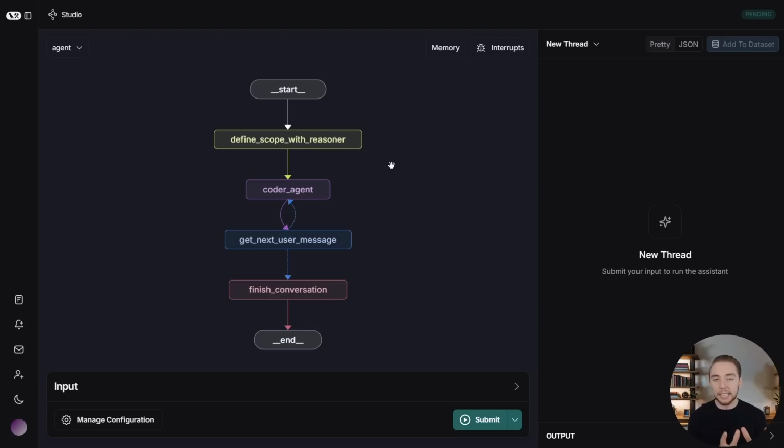And so this is the LangGraph graph that defines the full workflow for coding agents with Archon. So we have the reasoner at the start that kind of defines the scope for building the agent and the high-level reasoning, and then it goes into our faster coder agent, which actually produces the code. And then we have this feedback loop right here getting input from you as the user so it can iterate on the agent, and then it gives the final response and instructions to run the agent at the end. And so we package this entire workflow together to give as a tool to AI coders. That is the power of using Archon as an MCP sub-agent.